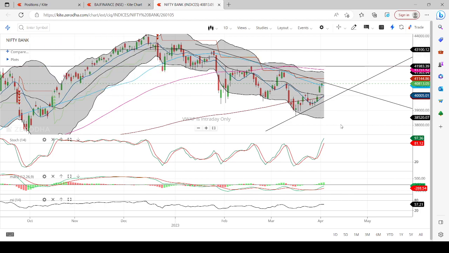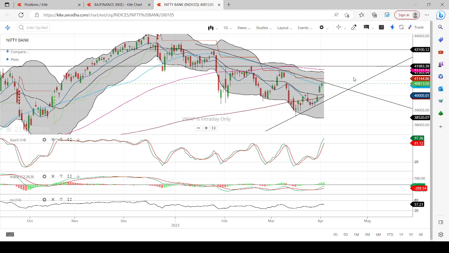Barring all this, I have drawn two trend lines, one falling trend line and another one a rising trend line. And above that, I have drawn two horizontal lines which are expected to be the resistance or target, you may consider it in any way.